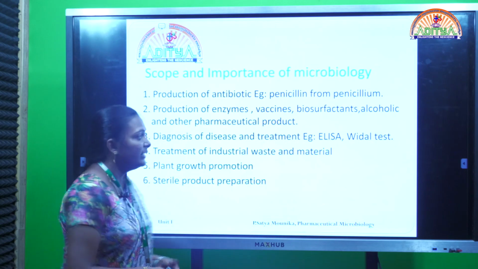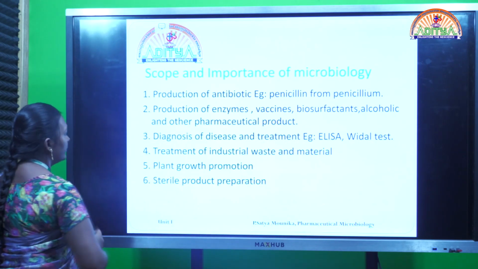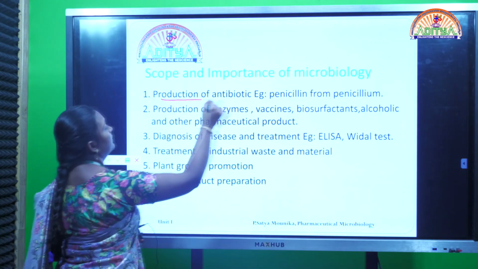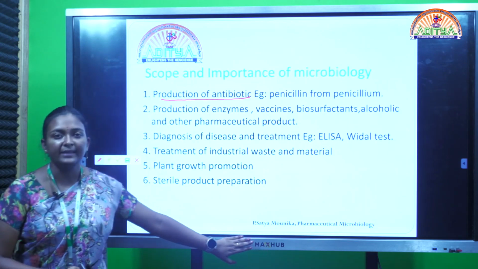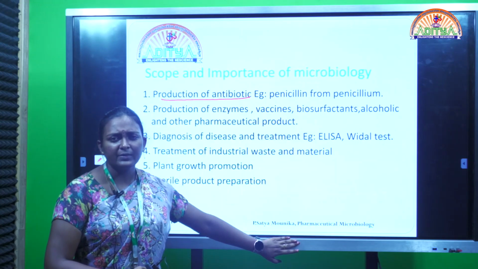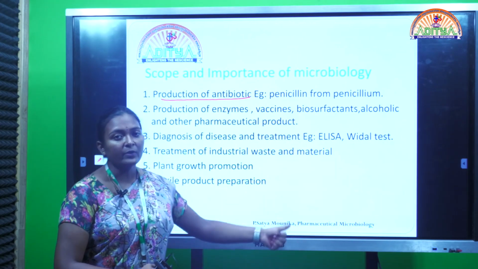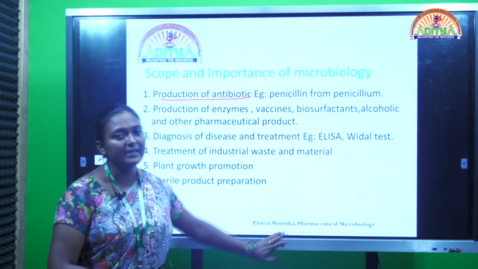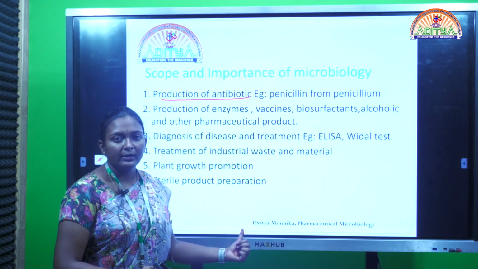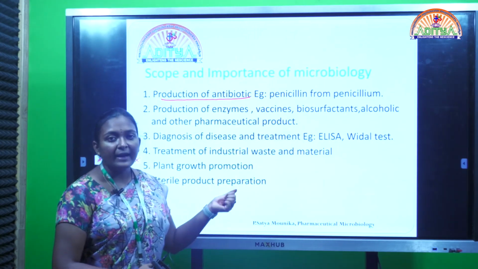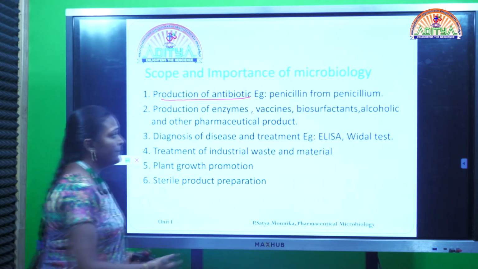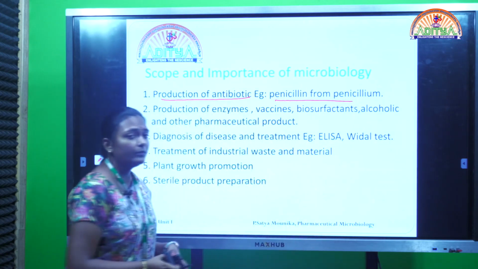pharmaceutical microbiology. Now coming to the scope and importance of pharmaceutical microbiology, the first and foremost importance is production of antibiotics. So what is an antibiotic? An antibiotic is a drug which is derived from microorganisms or bacteria itself to kill or to inhibit the growth of the same microorganism or same bacteria. So these antibiotics are derived from bacteria or microorganisms. So this production of antibiotics is the first and foremost importance and scope for pharmaceutical microbiology. An example is penicillin from Penicillium notatum.